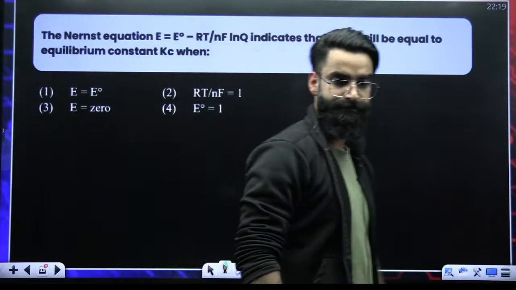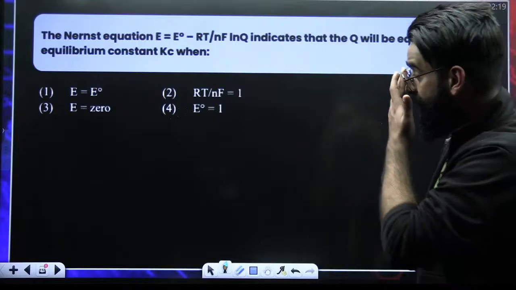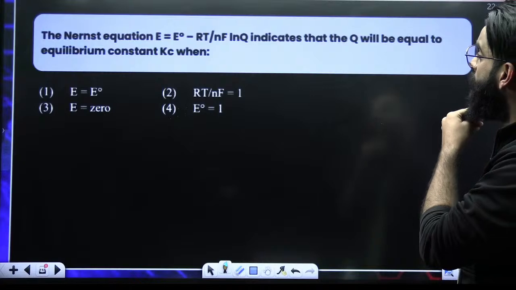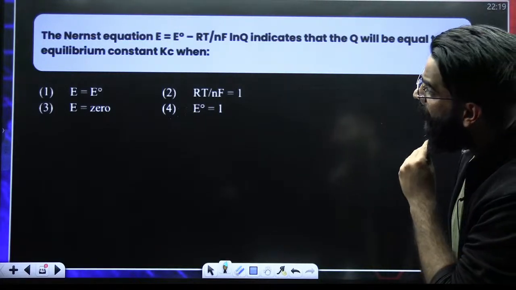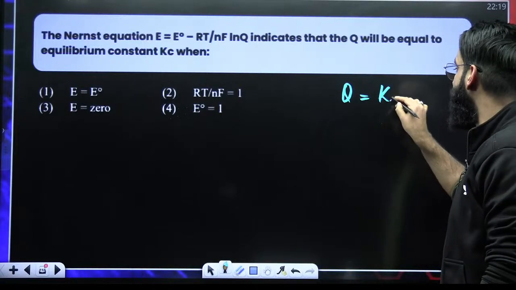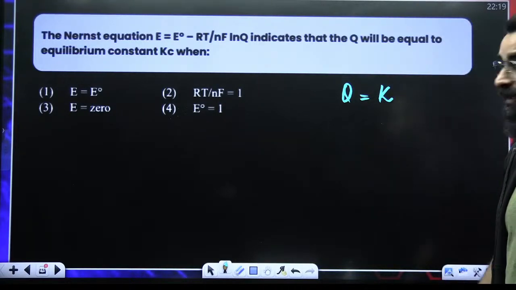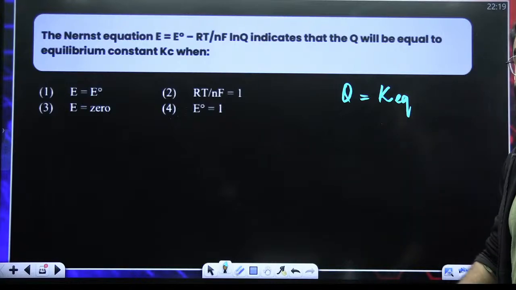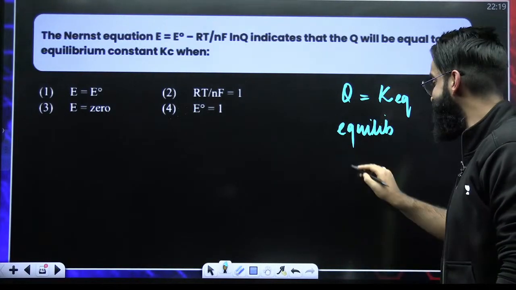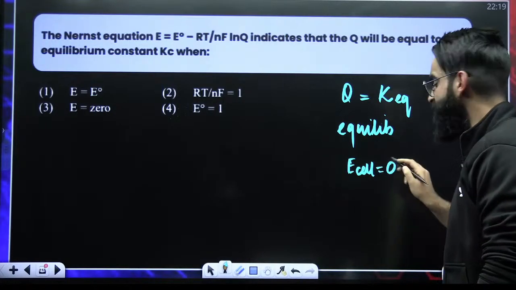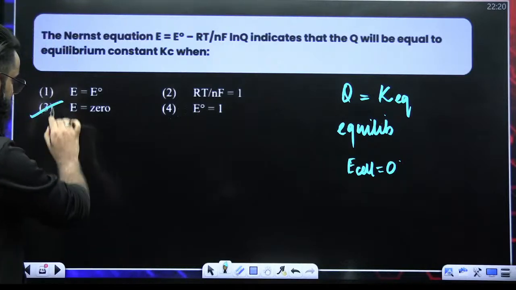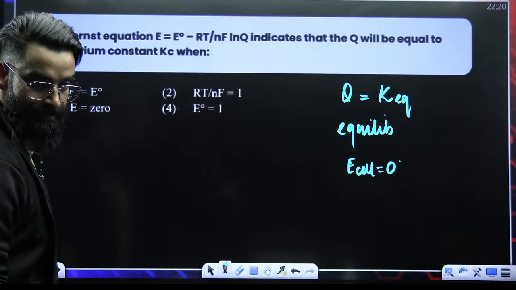Tell me the answer of this one. In the Nernst equation, E is equal to E naught minus RT divided by NF ln Q, which indicates that Q will be equal to the equilibrium constant when Q is equal to K. Reaction quotient becomes equal to equilibrium constant when? When the cell is at equilibrium. And when the cell is at equilibrium, E cell value at that time is 0. Right? Clear? I hope it's done.